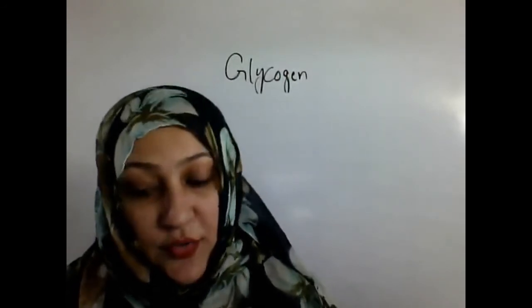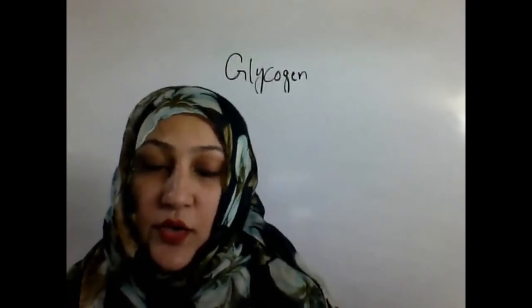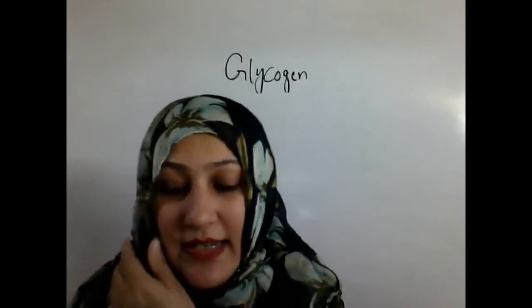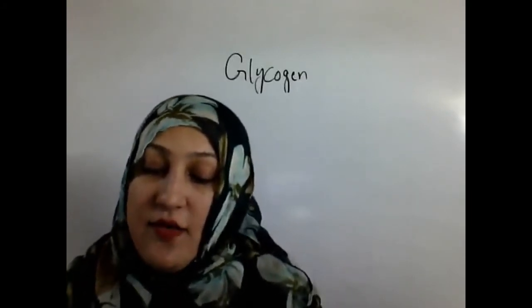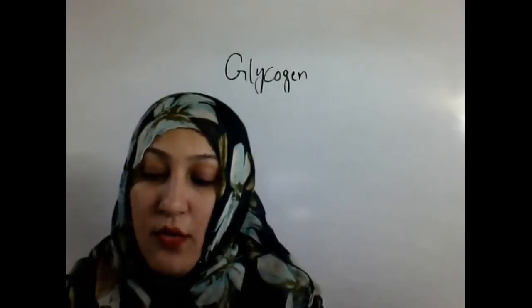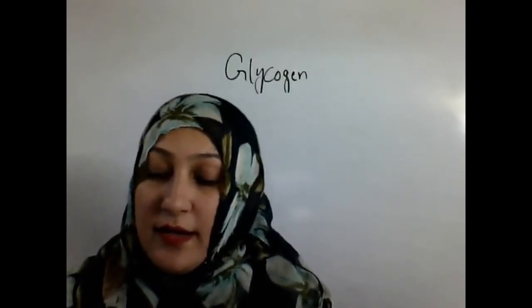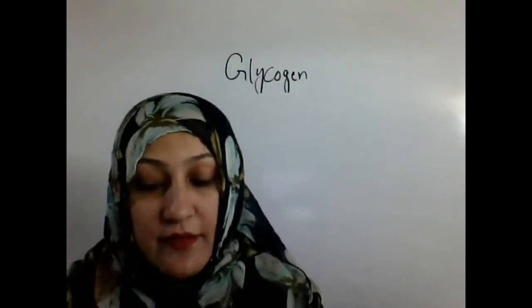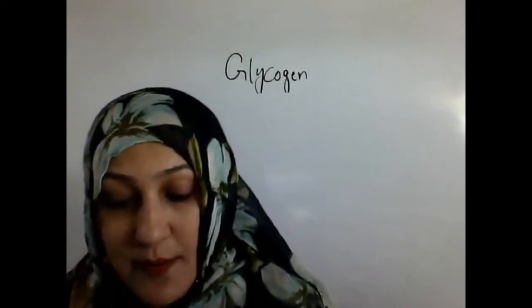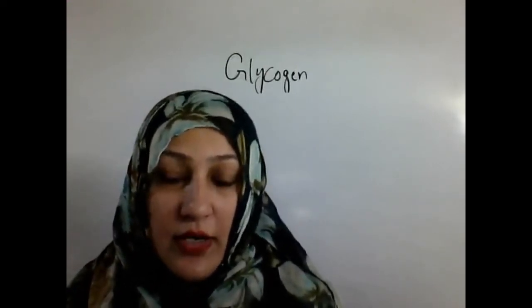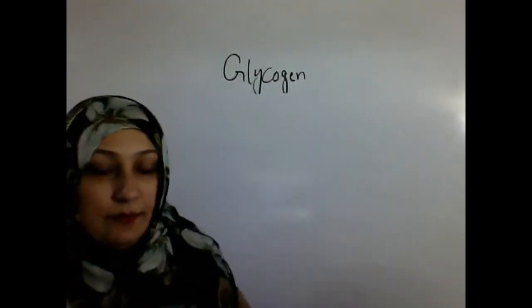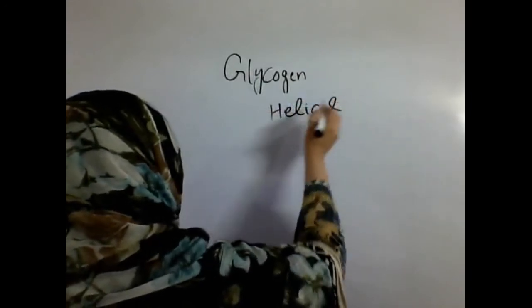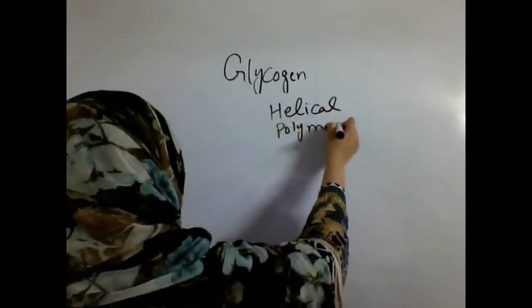Glycogen is a branched polymer of glucose. Glucose residues are linked linearly by alpha 1,4 glycosidic bonds, and approximately every 10 residues, a chain of glucose residues branches off, attached by alpha 1,6 glycosidic linkages. The alpha glycosidic bonds give rise to a helical polymer structure. So that's why the structure of glycogen is a helical polymer.